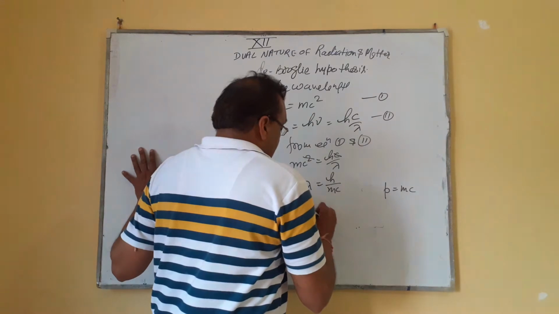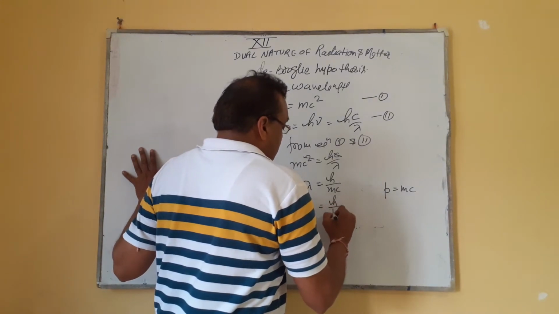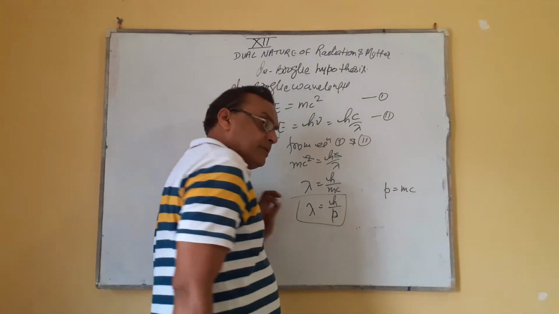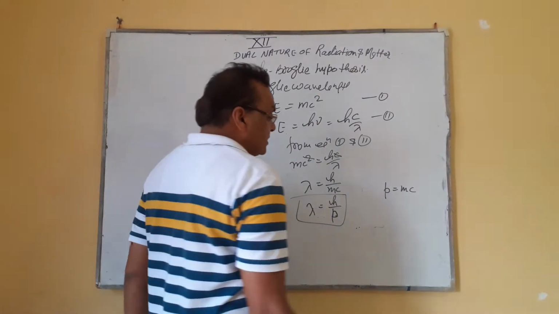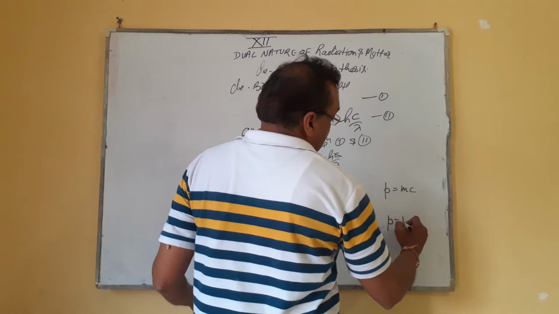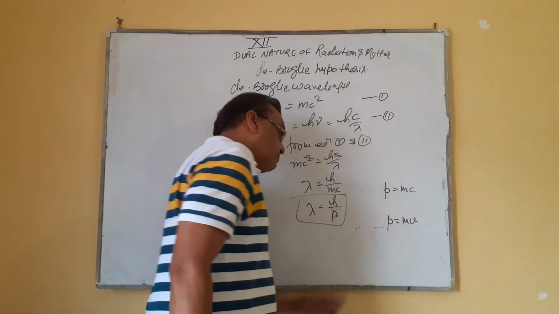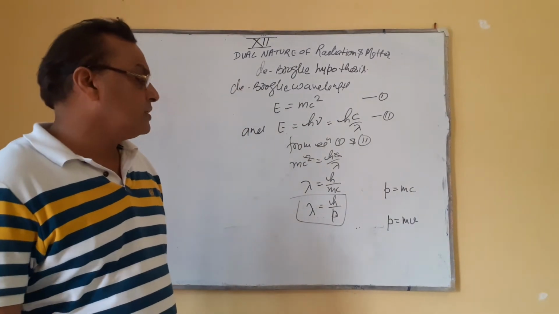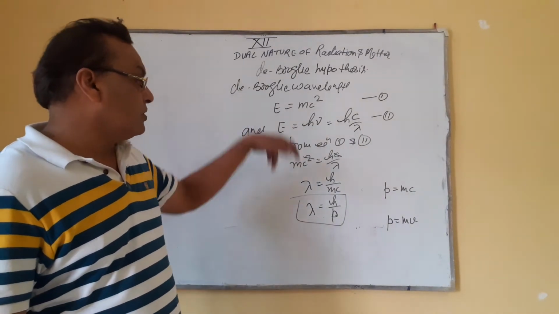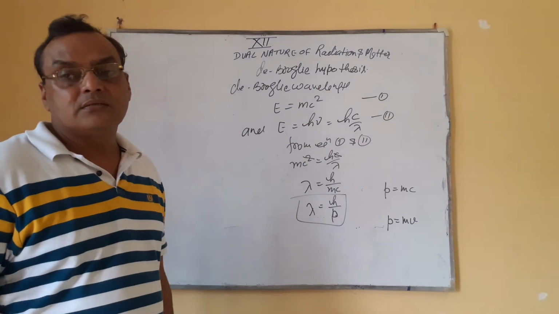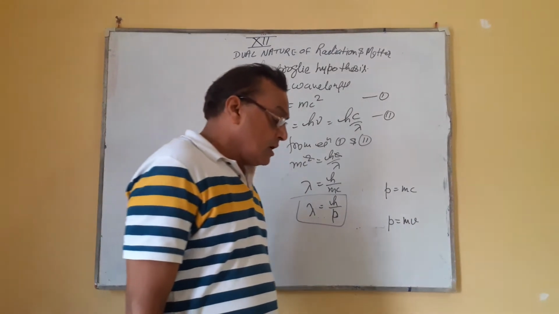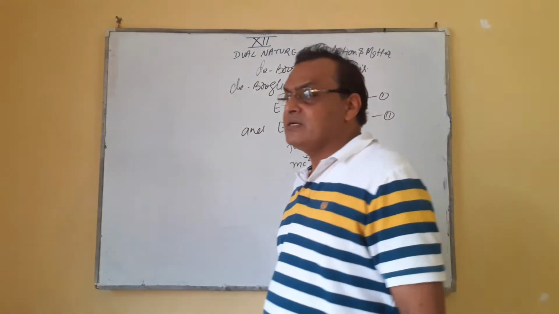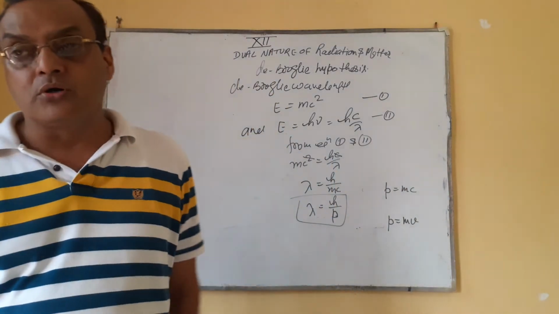This is applicable for both particle nature and wave nature. So for momentum, in case of wave nature we can write p is equal to mc, or for particle nature we can write p is equal to mv. So that is called the de Broglie wavelength. Okay. Now on the basis of this, de Broglie determined the wavelength of the electron.